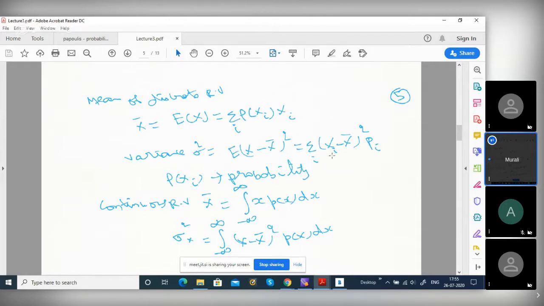I told you the meaning of expectation, the mean, and the formula for the variance. But what is the significance of the variance? Because we are subtracting and squaring, what is that squaring doing? Both the signs are removed. Whether the difference from the mean is positive or negative, once you square it, it becomes positive. That positive number, you average it by the probability.